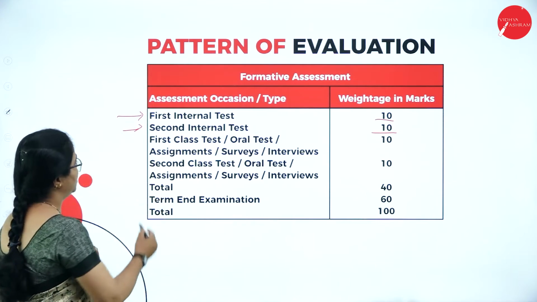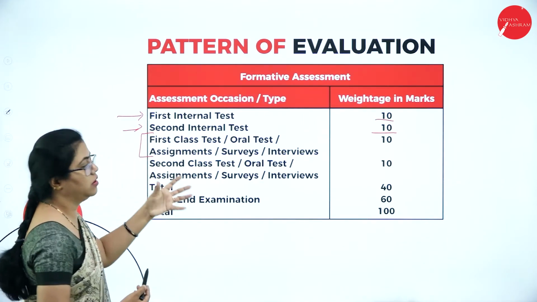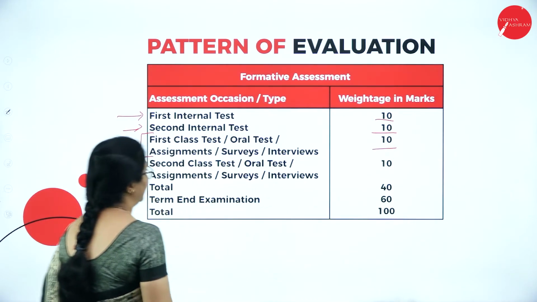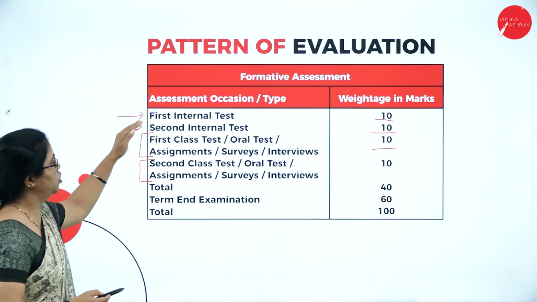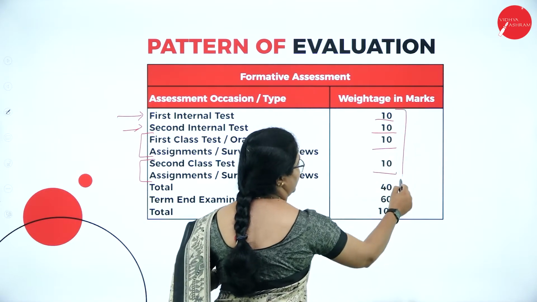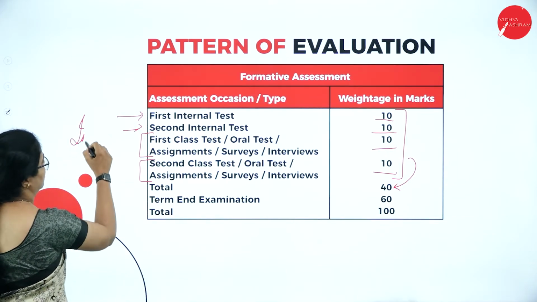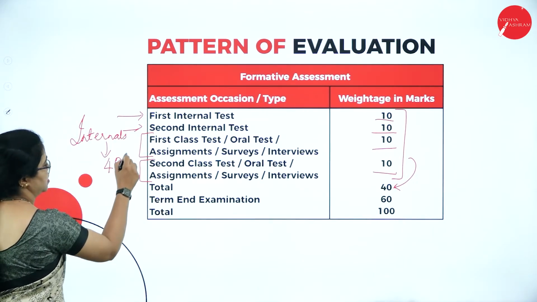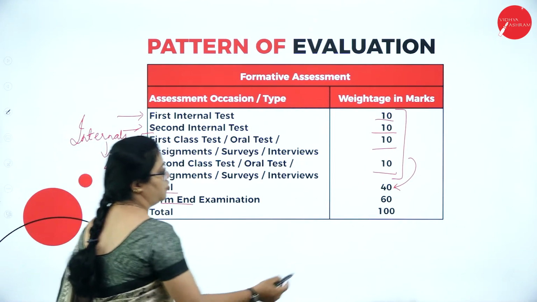Apart from that, you will have a first assignment, or an interview or survey, whatever the teacher will let you know, for 10 marks. Again, you will have the same for the second one also. So 2 internals and 2 assignments, each for 10 marks. All these add up to 40 marks. So internals, whatever you do in class and college, come up to 40 marks. Then we have the term end exam for 60 marks.